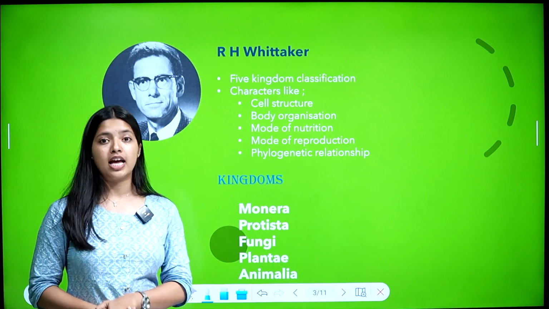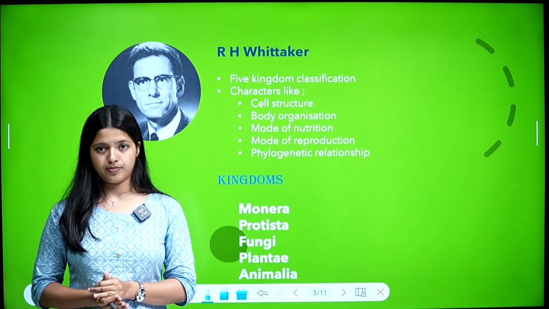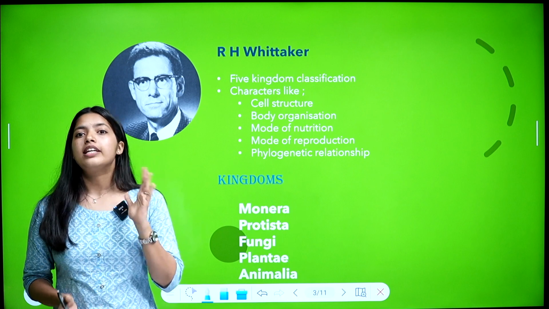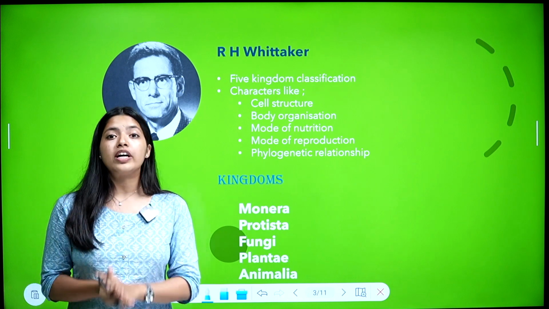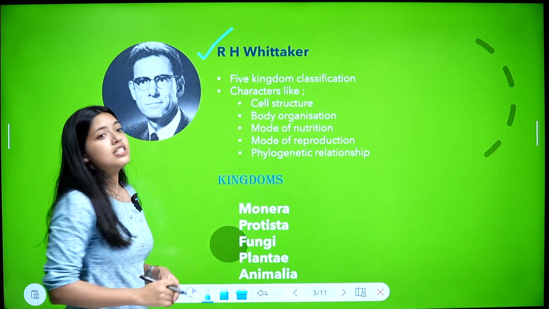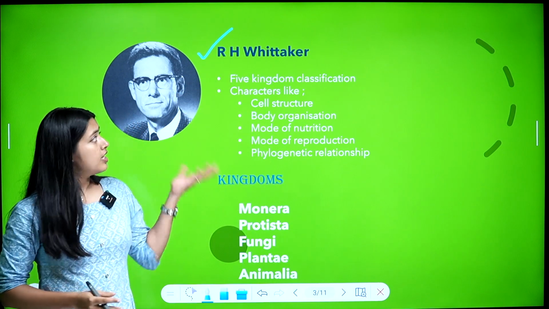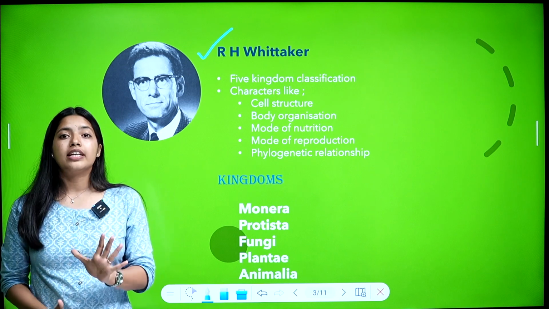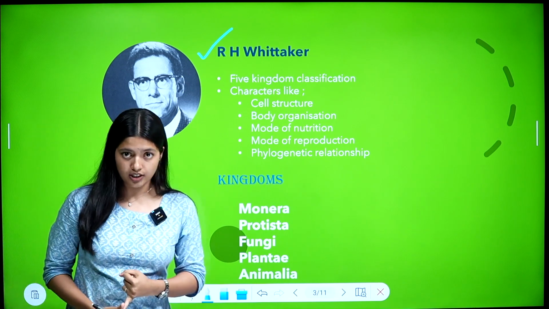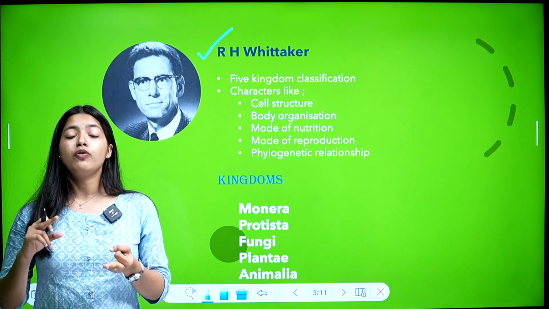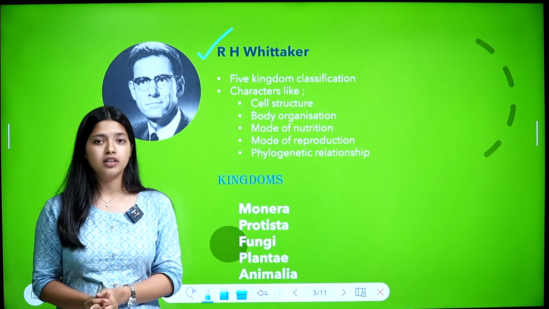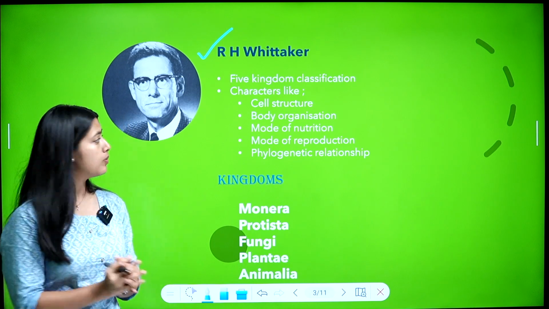Next classification is R.H. Whittaker classification. R.H. Whittaker classified organisms into 5 kingdoms, so his classification is known as 5 kingdom classification. This is the modern classification, it is still followed. In this classification, characters like cell structure, body organization, mode of nutrition, mode of reproduction and phylogenetic relationships were considered.